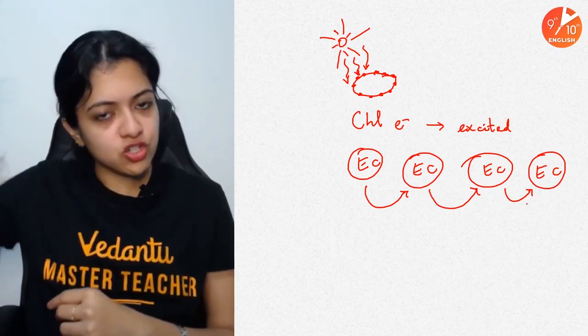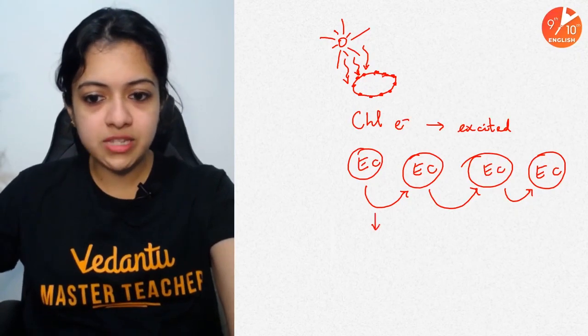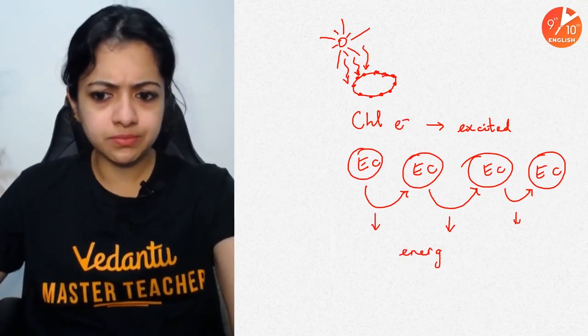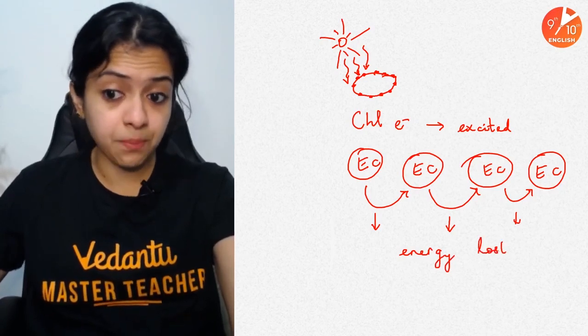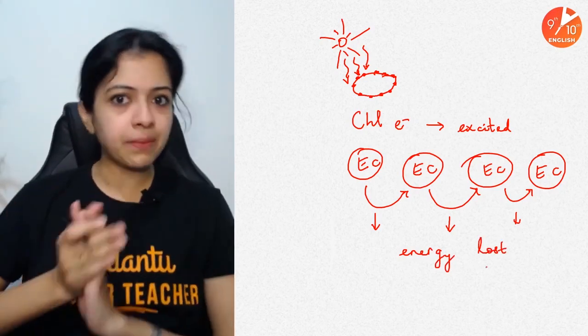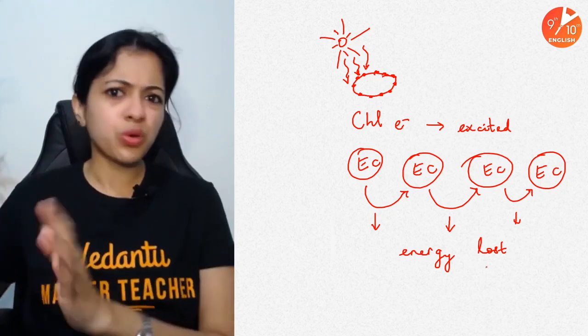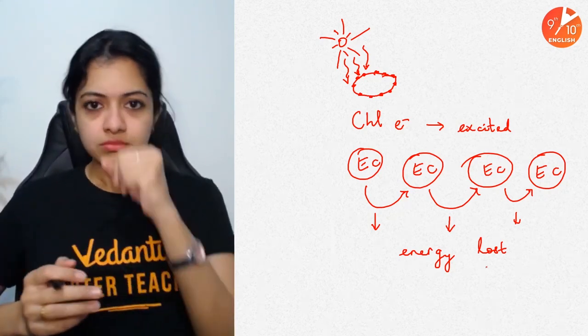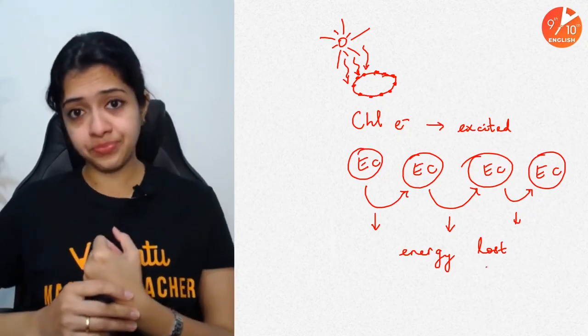In this process of jumping, obviously, a little bit of energy would be lost. But obviously, in this process of jumping, the entire energy can't be drained, right? A little bit would be lost here and there. What about the rest of the energy? That has to be used somewhere, right?